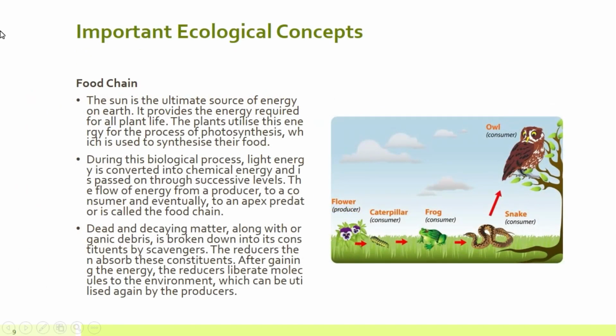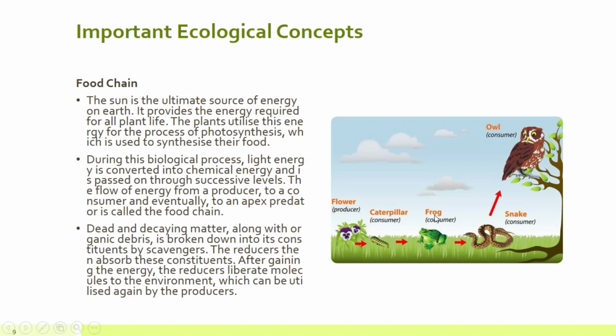Now let's discuss some important ecological concepts. The first concept that we are going to learn is food chain. Look at this picture. In this picture, you can see a producer, a flower. So we know that producers are making their own food by photosynthesis, by doing some series of chemical reactions. And this caterpillar is consuming that flower, so caterpillar is the primary consumer.